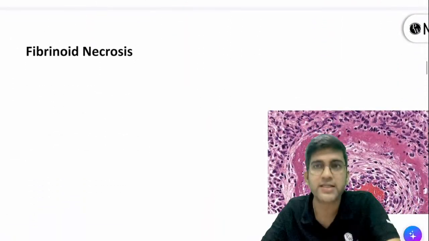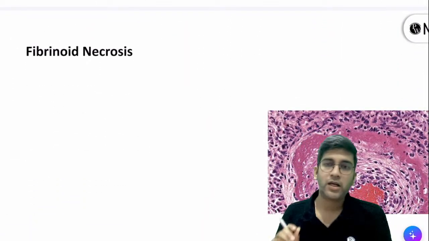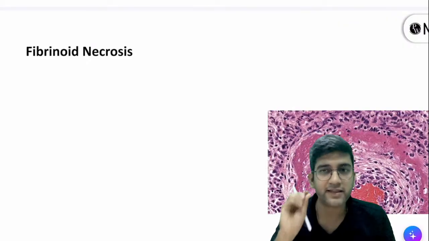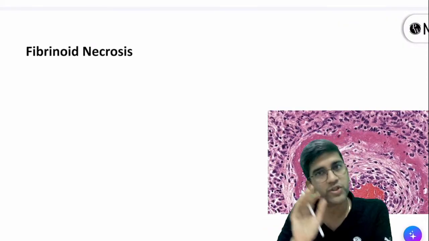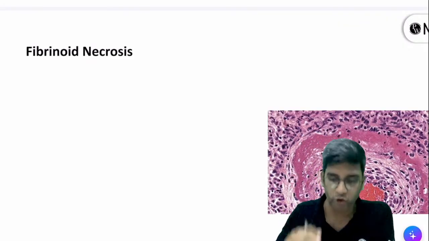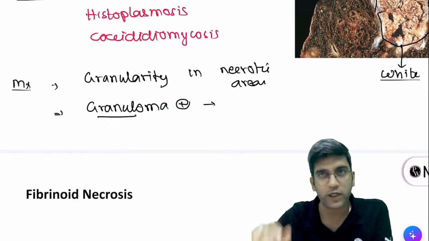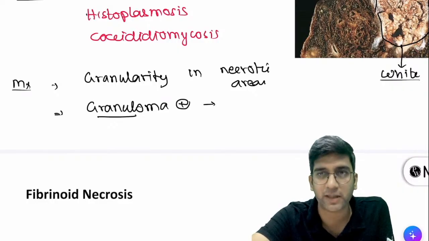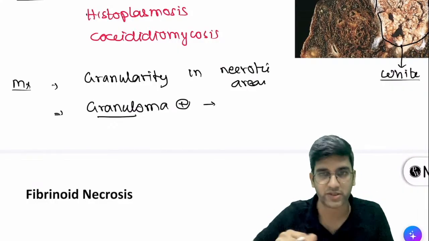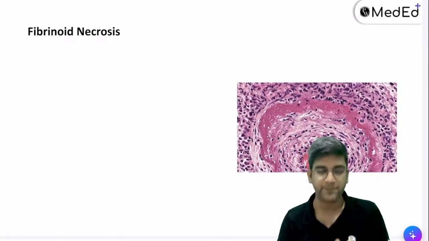Okay, the next necrosis is fibrinoid necrosis, right? Snehajit, there will be a finding called granuloma, which will be seen most of the time with caseous necrosis because TB will form granuloma, right? Granuloma is a different finding, right? We will see how a granuloma is formed when we go to the inflammation chapter. That's where we will read about tuberculosis, fine? Okay, let's come to fibrinoid necrosis. That's the fourth type of necrosis, right?